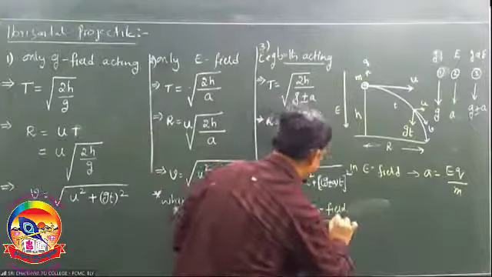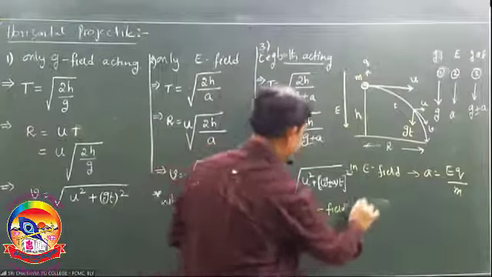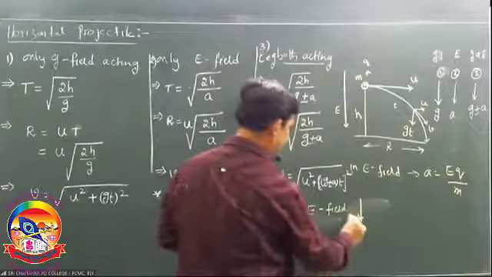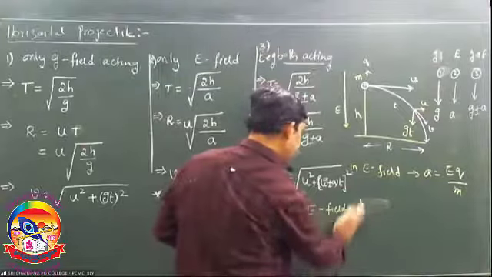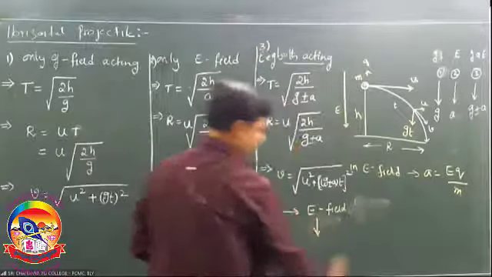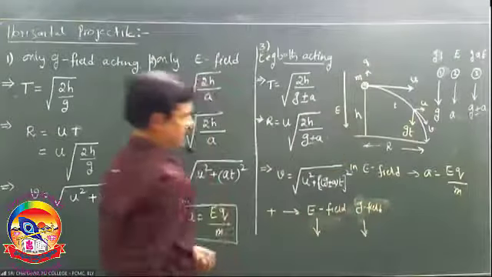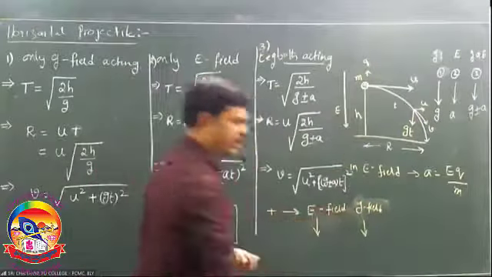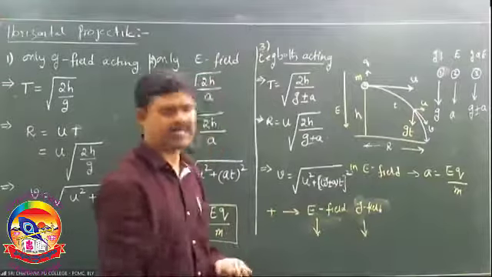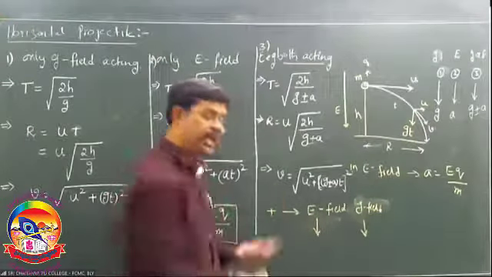E field in this direction, G field also in this direction. G field is always in the same direction. It won't change. It always acts down. But this electric field depends.